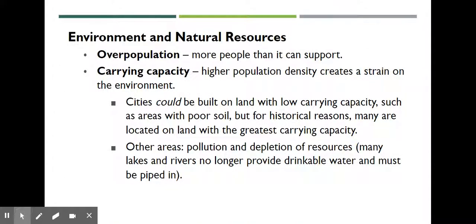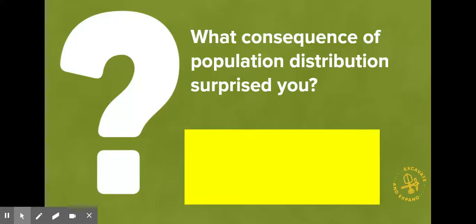The environment and natural resources: overpopulation means more people than the land can support. The carrying capacity: a higher population density creates a strain on the environment. Cities could be built on land with low carrying capacity, such as an area with poor soil, but for historical reasons, many are located on land with the greatest carrying capacity because that's where people initially lived. And historically, that's just continued. Other areas: pollution and depletion of resources. Many lakes and rivers no longer provide drinkable water and it must be piped in because of the pollution.